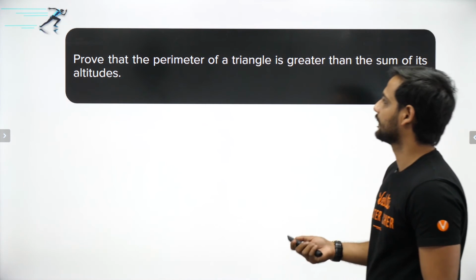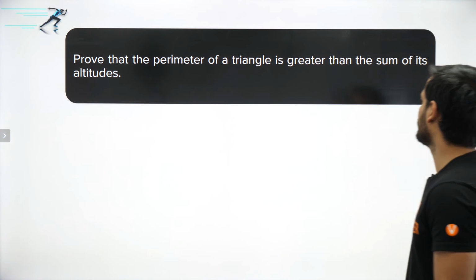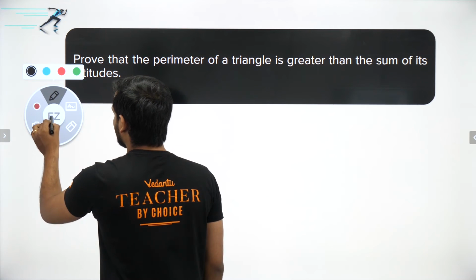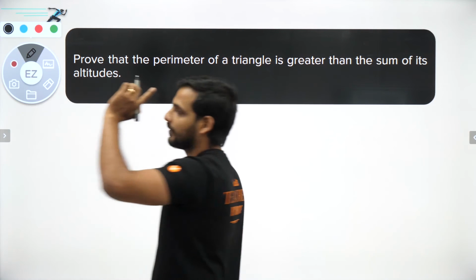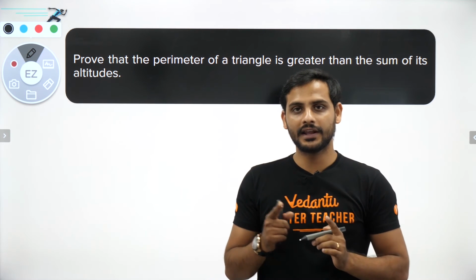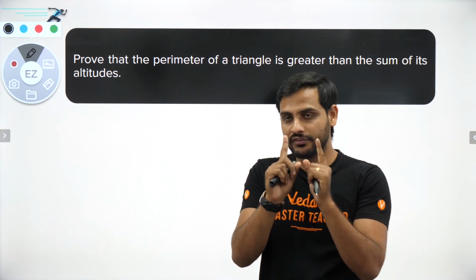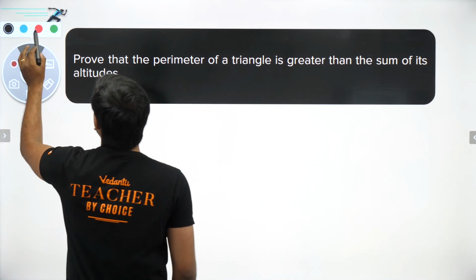The next question is, prove that the perimeter of a triangle is greater than the sum of its altitudes. So whenever, bachcho, they are asking about perimeter in an inequalities problem, always remember that it means the sum of all the three sides. So somehow I have to use triangular inequalities. So chalo, let us see what we can do here.